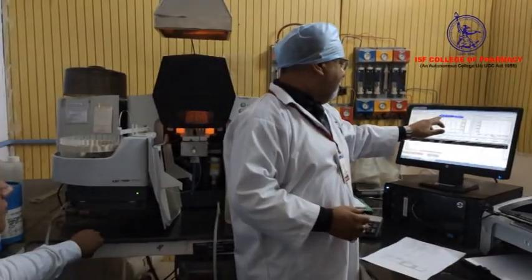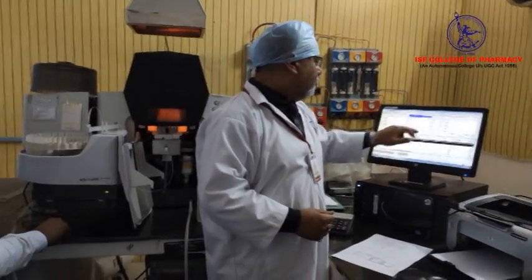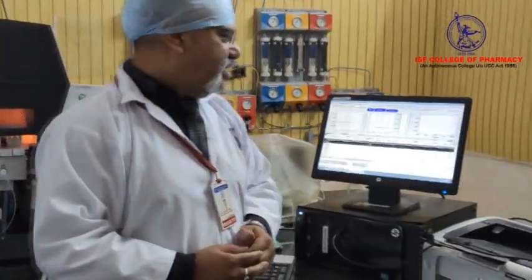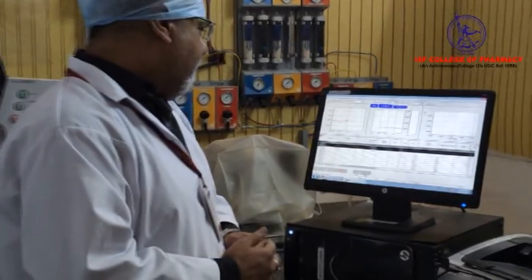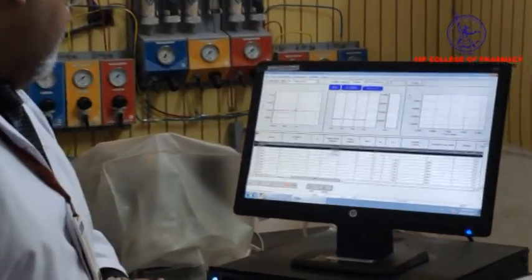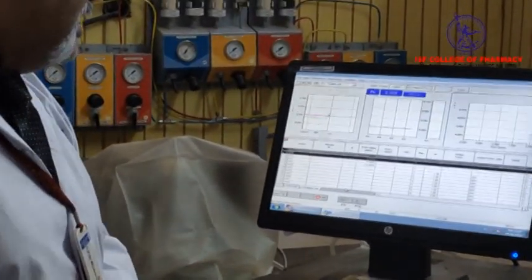Now you can see the absorbance of this blank, 0.006. Now executing measurement.